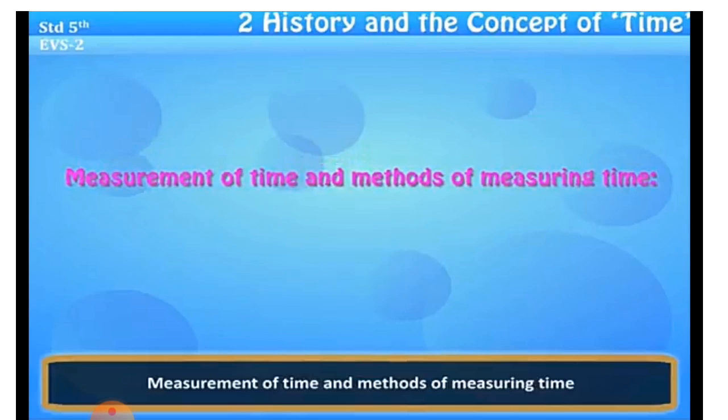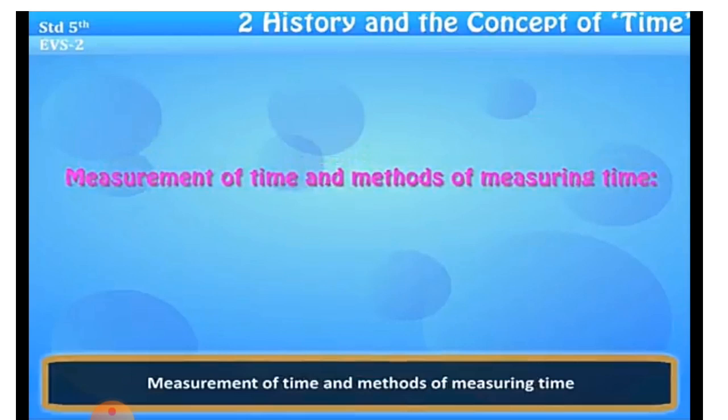We know the following units of measuring time. Here, dear students: second, minute, hour, day, week, fortnight, month, year, century and millennium. These are the units of measuring time. Now can you tell me what are the units of measuring time?